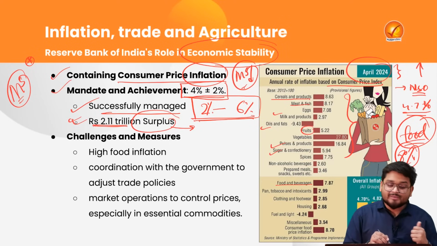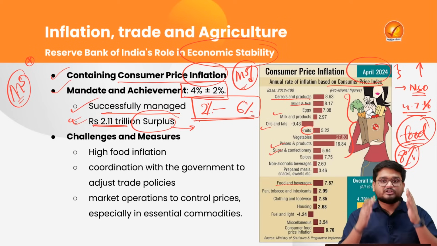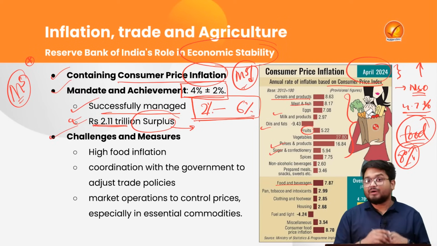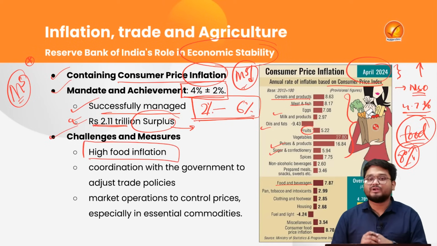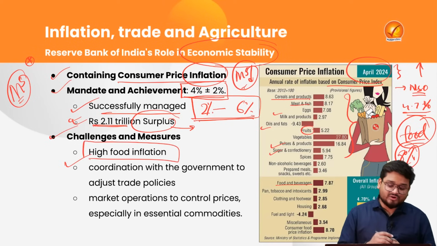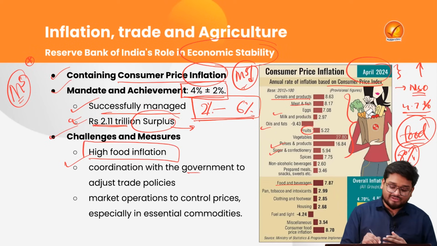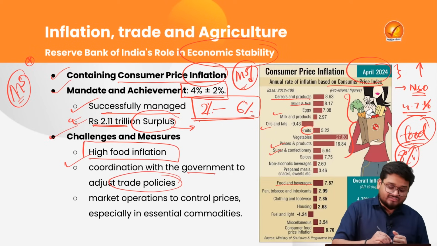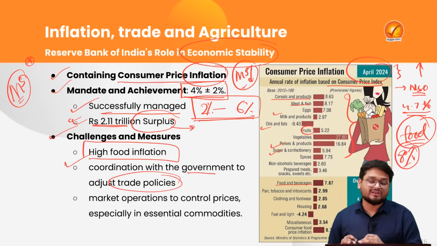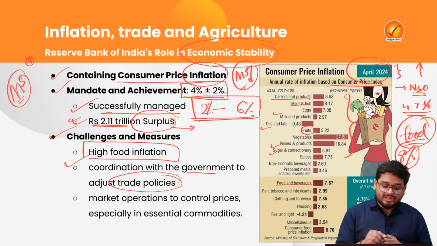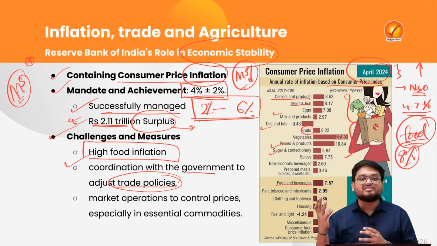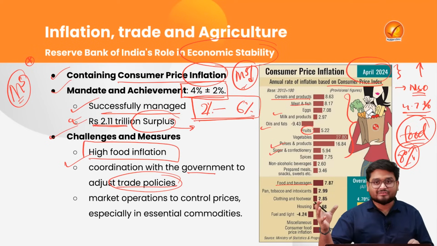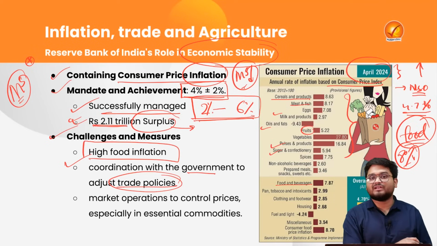Also, as of now, the RBI has helped the government by contributing some of the extra surplus to the government. But there are some challenges here, particularly due to the high food inflation, right? Next, we have to understand the RBI's coordination with the government to adjust various trade policies. This is one of the steps the RBI has taken in recent years, because when we talk about agricultural imports, which we'll be seeing in the next slide, the imports in themselves can influence the inflation price here.